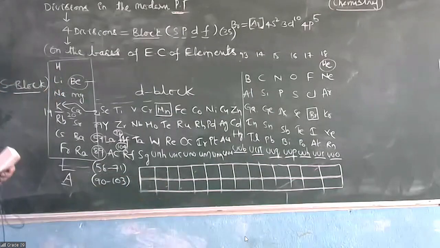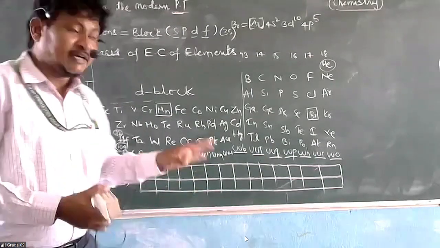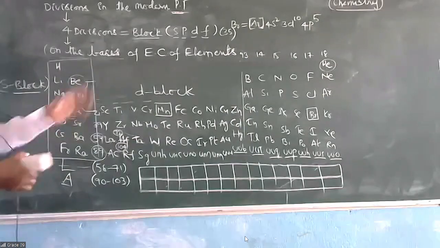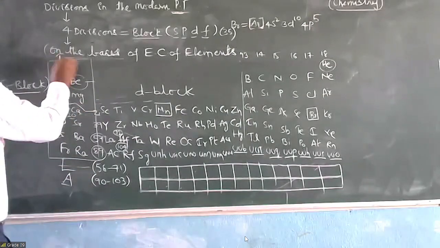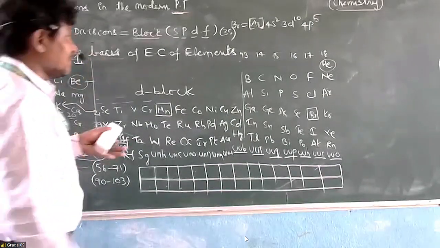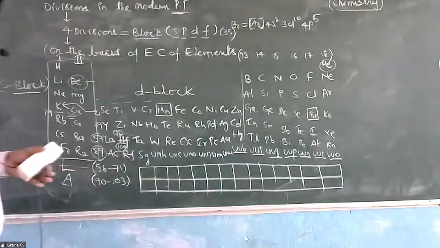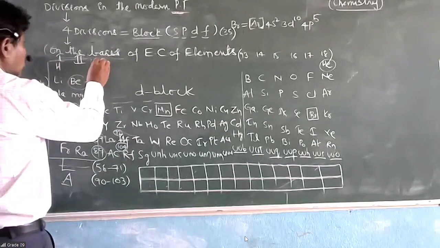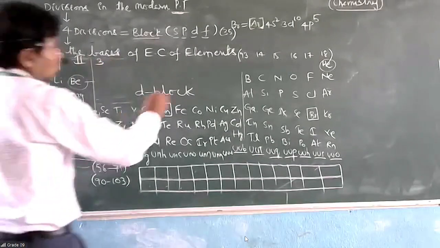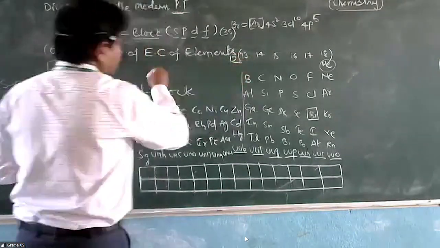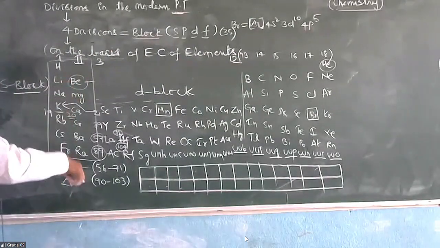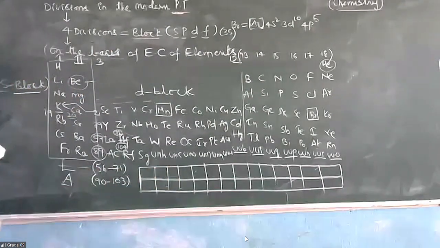So here, first group and second group are s block elements, 13 to 18 are p block elements. In between, group number 3 to group number 12 are d block elements. Within the d block elements, f block elements.